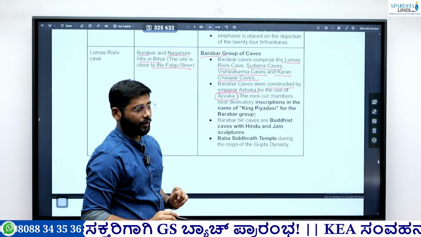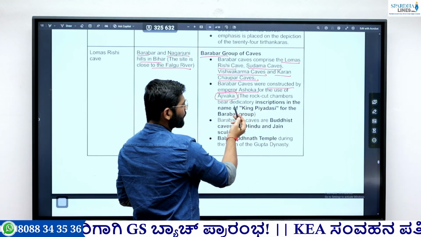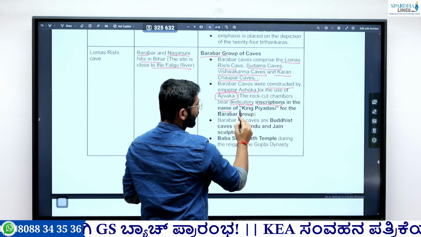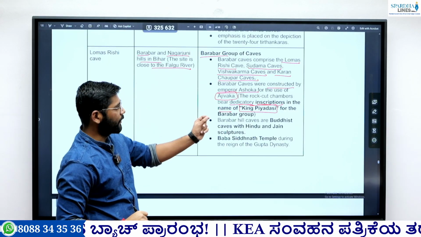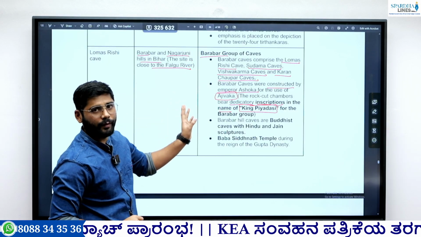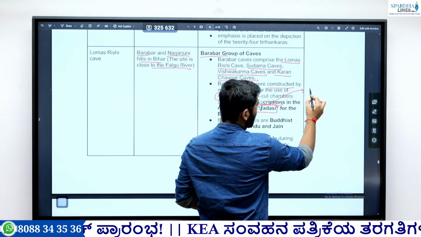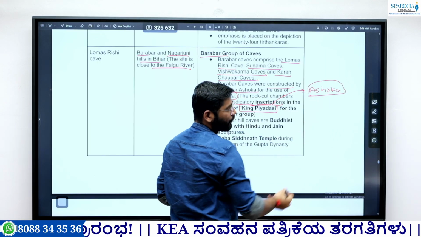Okay, then the Barabar caves were constructed by Emperor Ashoka for the Ajivikas. So it is constructed by Ashoka for the Ajivikas. Okay, these rock cut chambers bear a dedicatory inscription in the name of King Piyadasi. Okay, King Piyadasi erected this Barabar cave for the Ajivikas, and King Piyadasi refers to Ashoka.